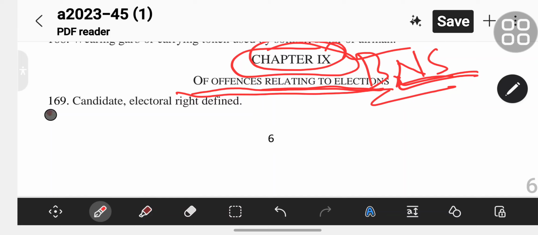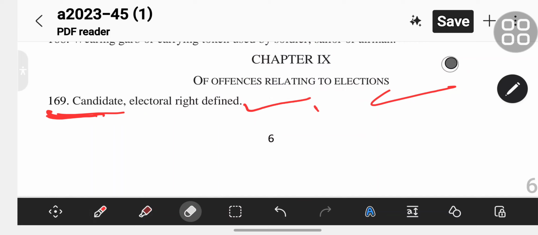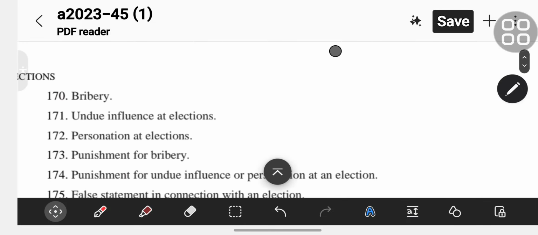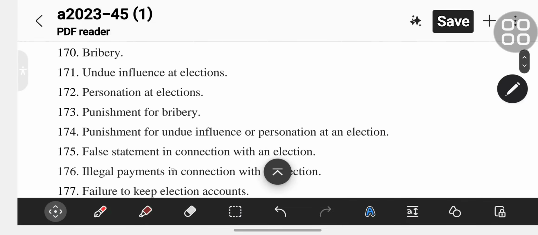Section 169 is candidate, electoral right defined. Then section 170 is bribery.